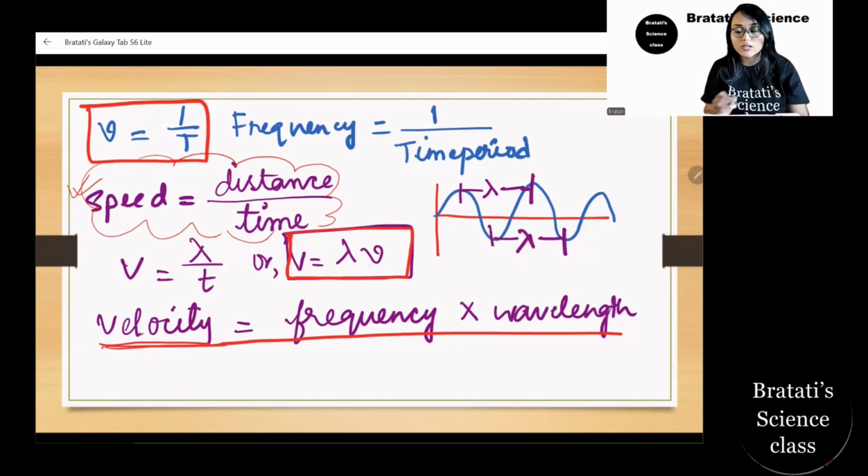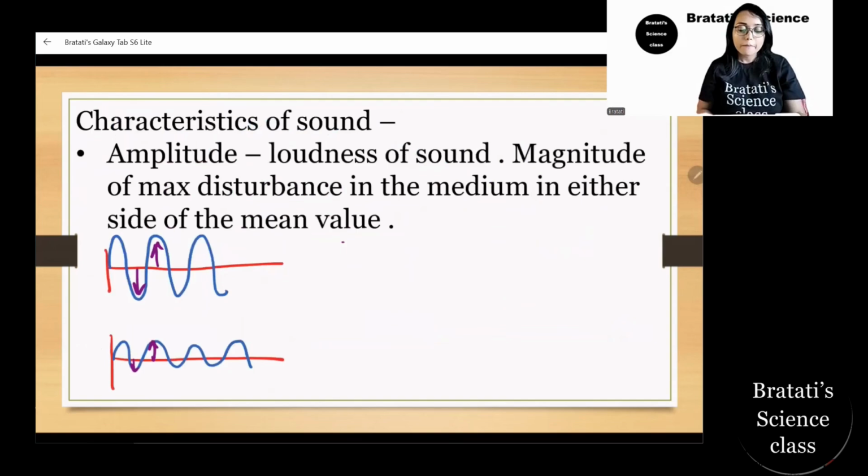If you know the velocity of any particle and the wavelength, you can quickly take out the frequency. And if you know the other two things, that is the wavelength and frequency, you can take out the velocity of any particle.